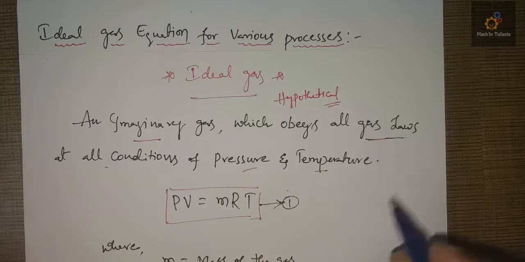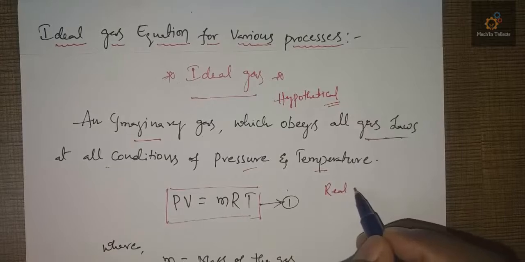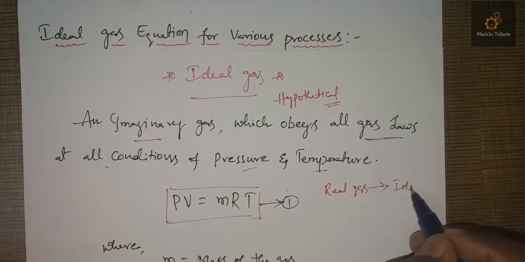We have real gases. Then when does a real gas behave like an ideal gas?